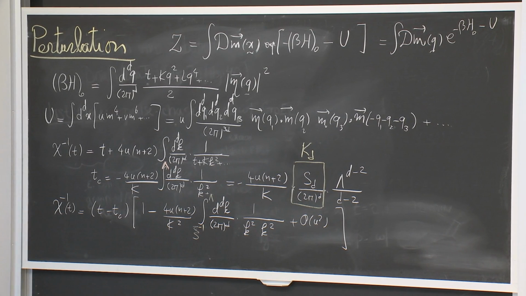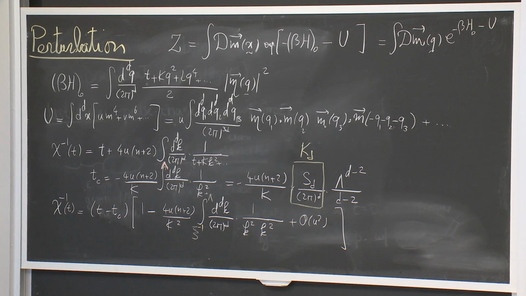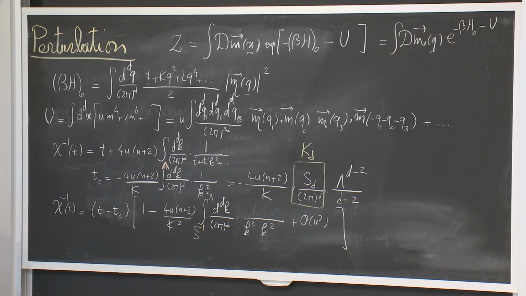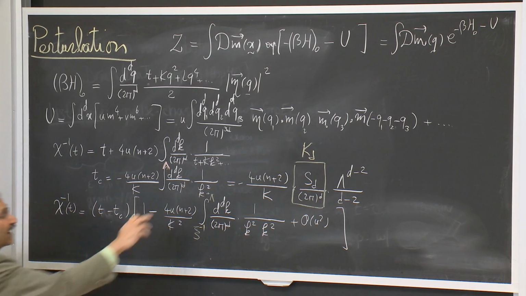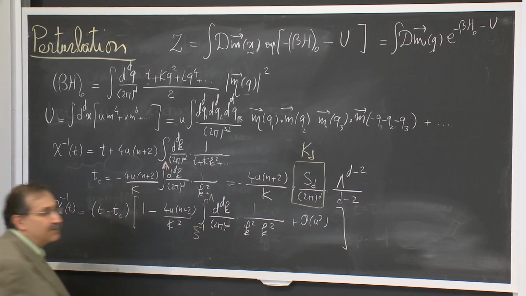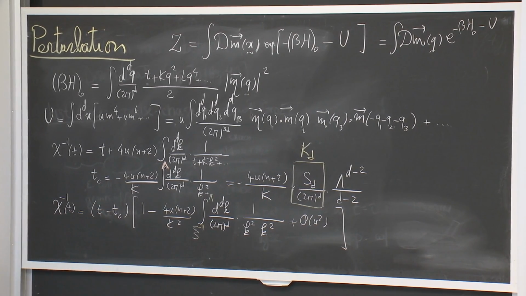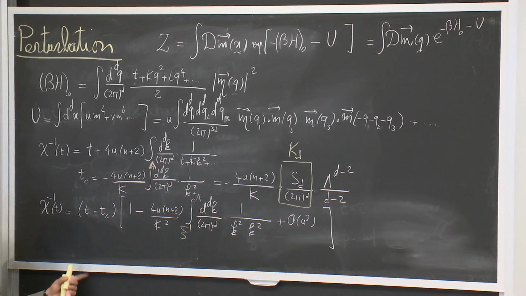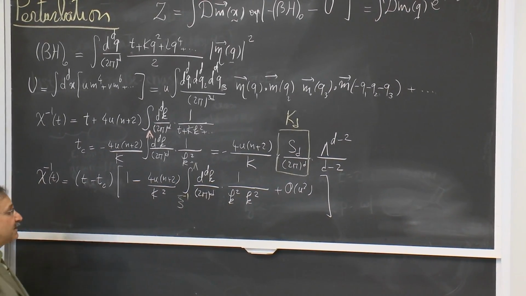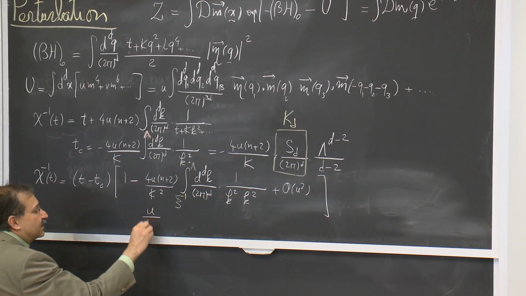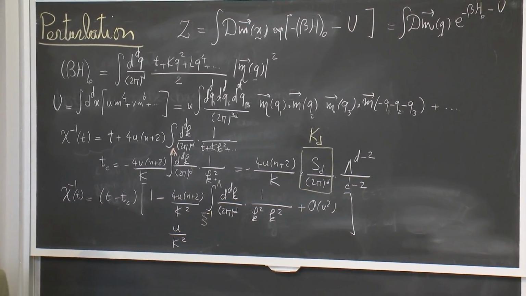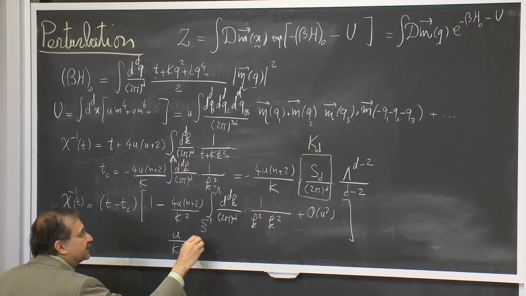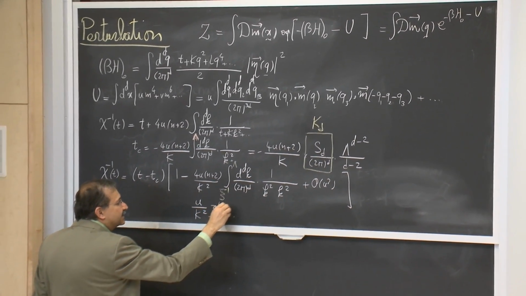So the shortest value of k that I should really physically be able to go to, irrespective of how careful or careless I am with the factors of t and t minus tc that I put here, is of the order of the physical correlation length. And as we saw, this means that there is a correction that is of the form of u k to the k squared c to the power of 4 minus d.